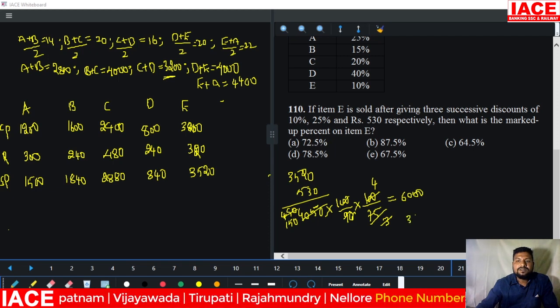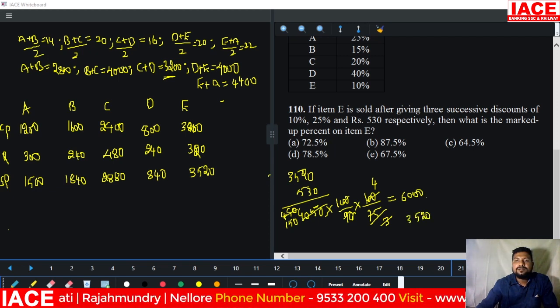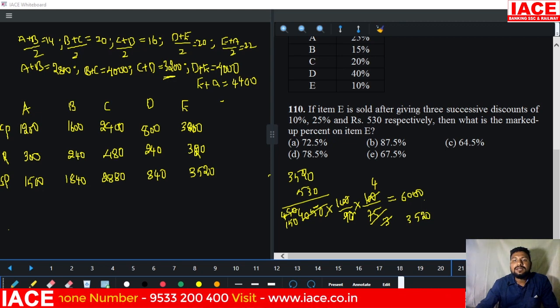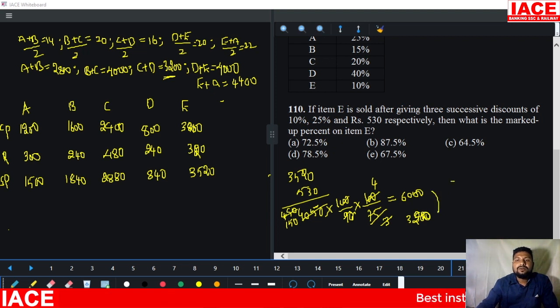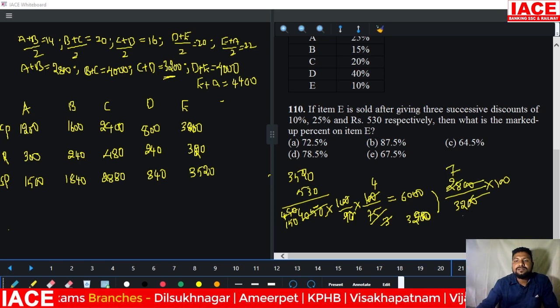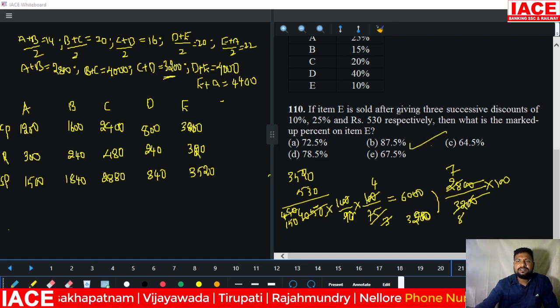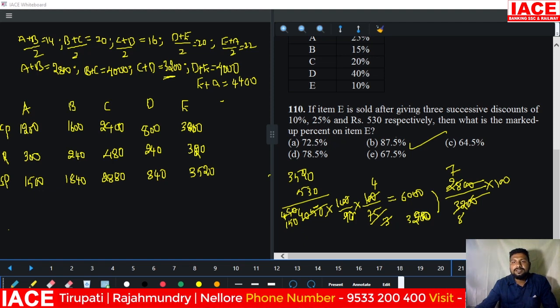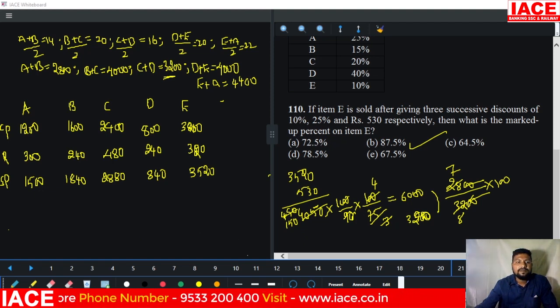The 6000 product finally sold for 3520, then what is the mark percentage on item E? Mark percentage, that means the initial value is 3200. Comparing to cost price, how much is it? 2800 is increased. Comparing to 3200, we need the percentage, multiply with 100, and the 0000 cancel. 4 7s are 480. 7 by 8 is equal to 87.5%. 1 by 8 is equal to 12.5%, and 7 by 8 is equal to 87.5%. Option B is correct.